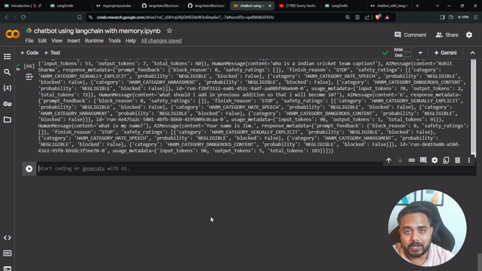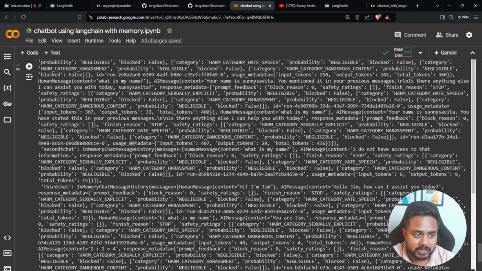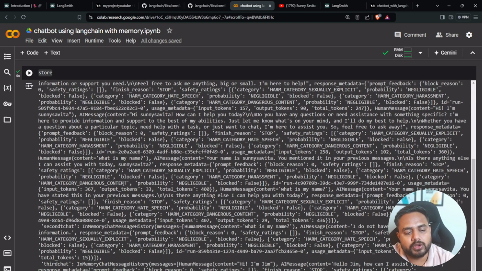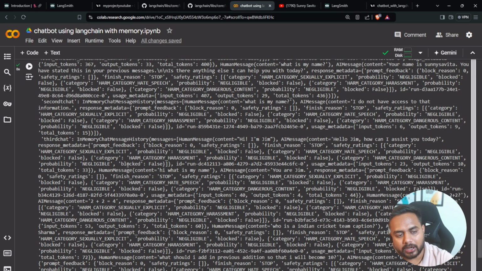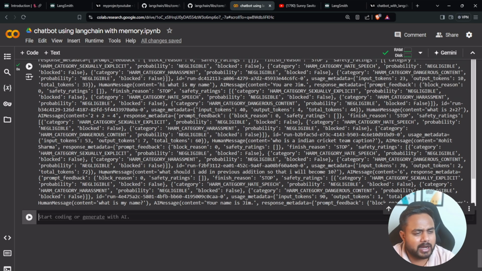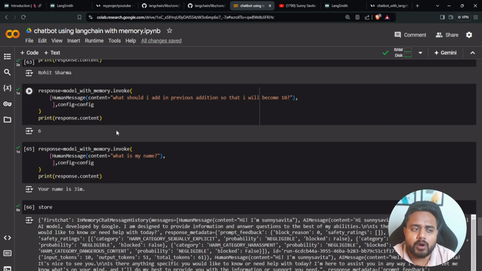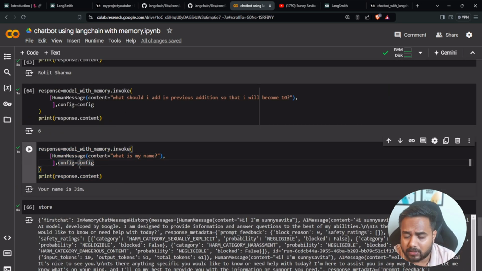Now, guys, let me tell you one more important concept with respect to this chat history. If you look into the chat history here, you will find that the conversation is going to be a little longer. Here I was just having 5 to 6 messages, but just think, if we have hundreds or thousands of messages, will this model be able to handle this? No, right? Let me tell you why.